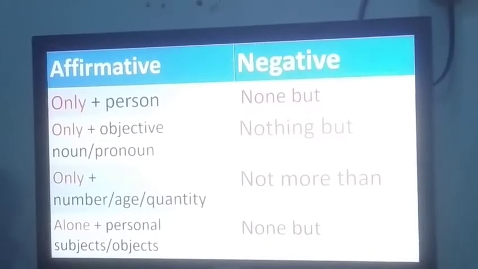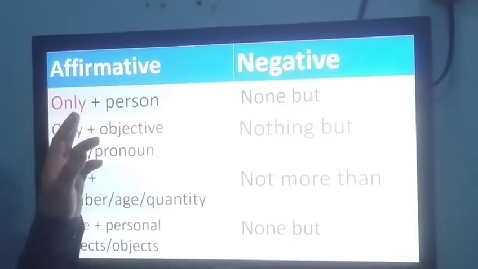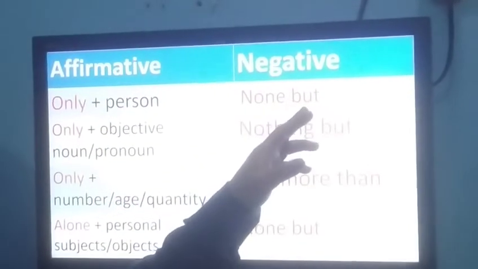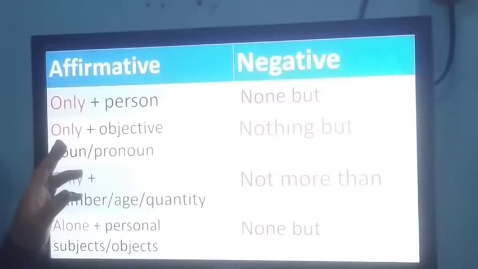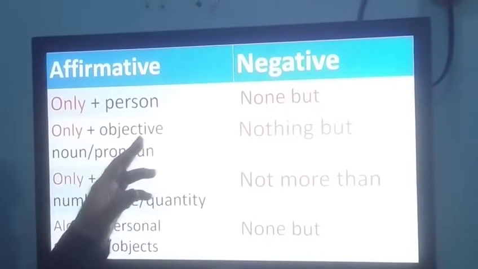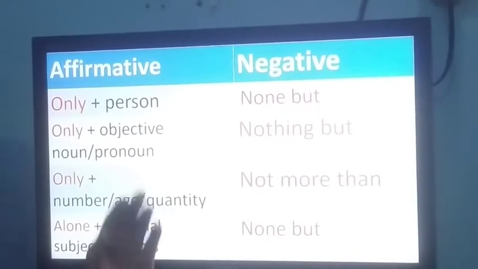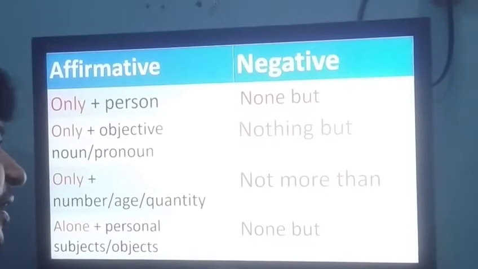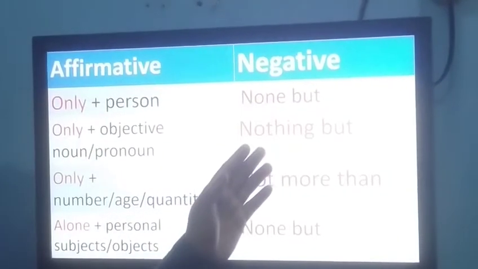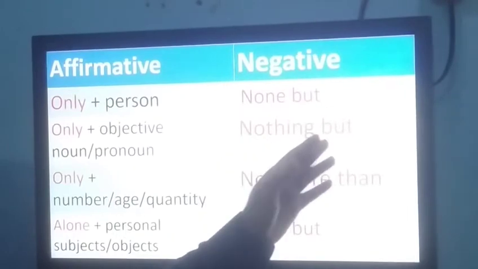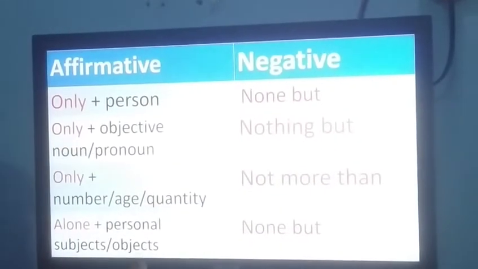If you get only with a person, instead of only in negative sentence you will use none but. If you get only plus objective noun or pronoun, that means this is not a person, any other thing, that time in negative sentence you will use nothing but instead of only.